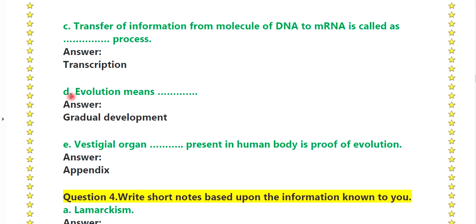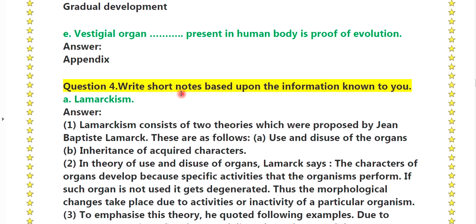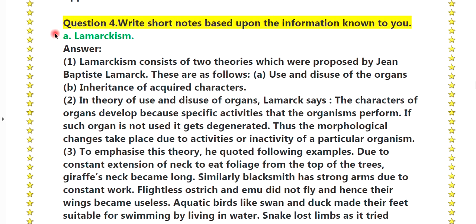Answer is transcription. Evolution means a gradual development. E, vestigial organ present in the human body is proof of evolution, that is appendix. Question number 4, write short notes based upon the information known to you.